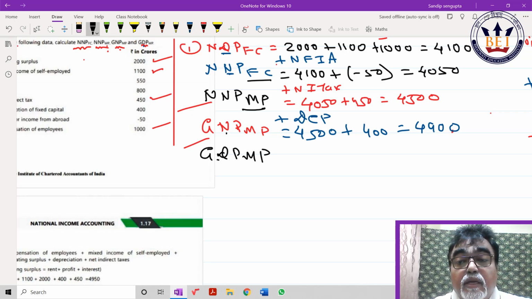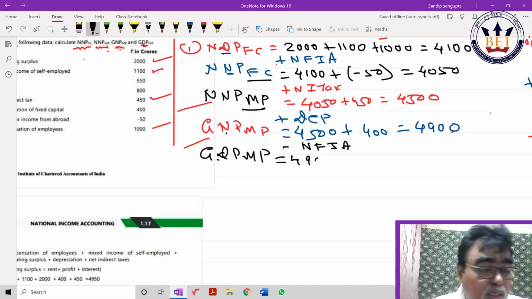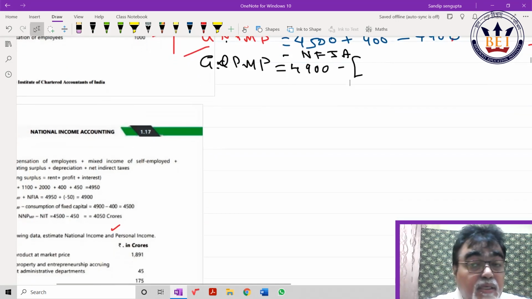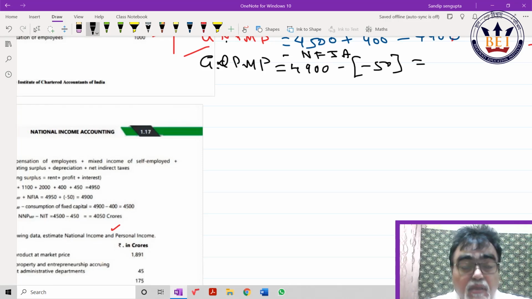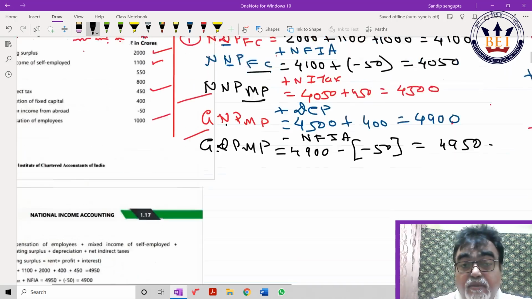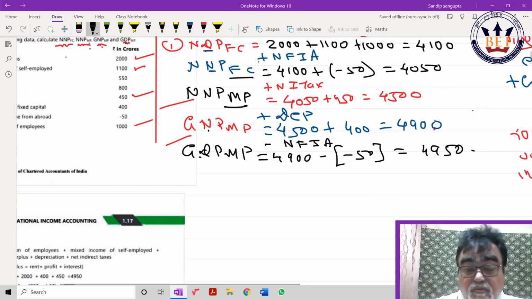So it is minus minus 50. How much does it come? Plus, that is 4950. Correct or not? At least 2 times practice this, my dear. Believe me, the basic structure of national income would be helpful for you.